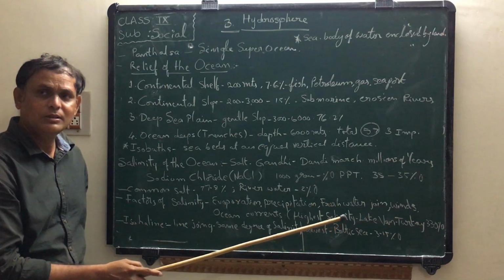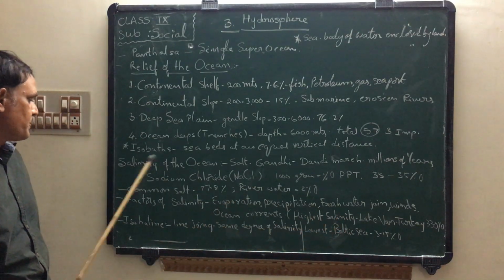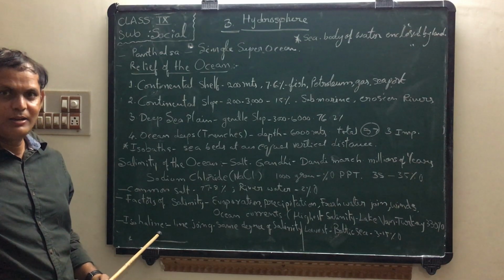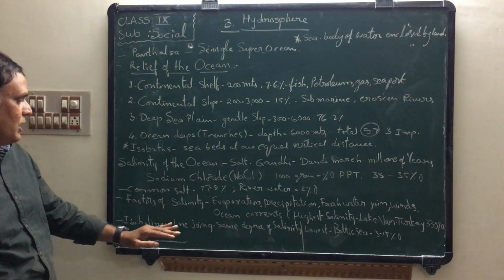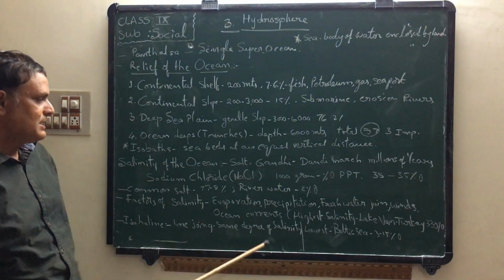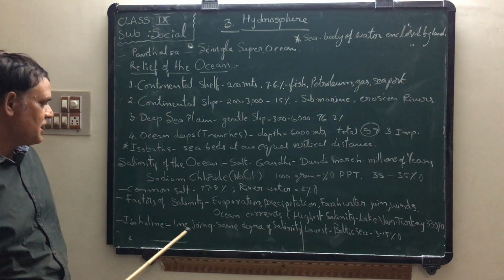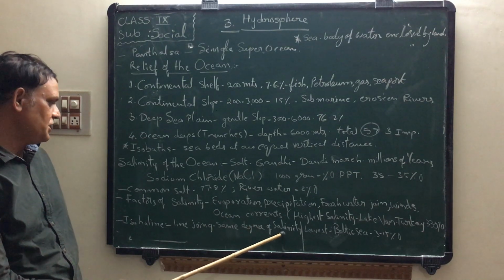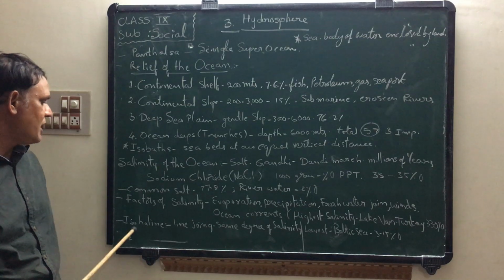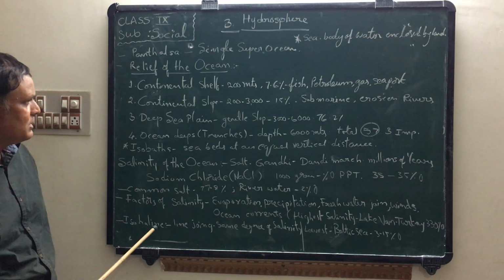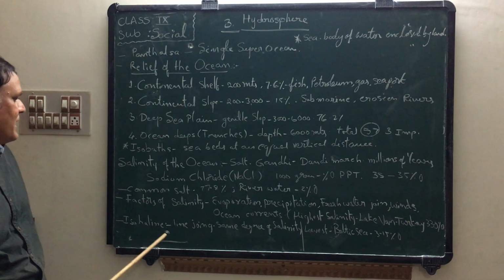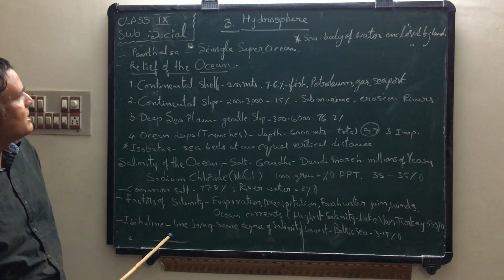So that is about the highest and lowest salinity. Next one is isohaline. Isohaline means the lines joining the same degree of salinity in seas and oceans. I said already what the meaning of isohaline is, and also isobars.